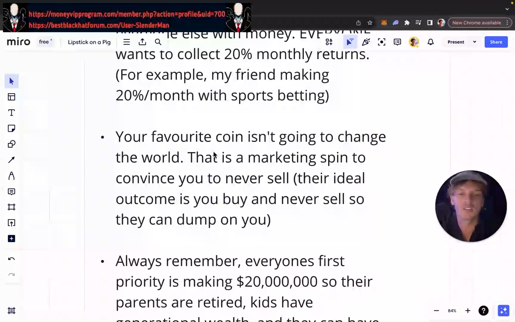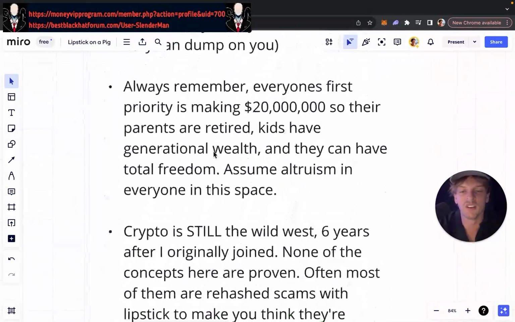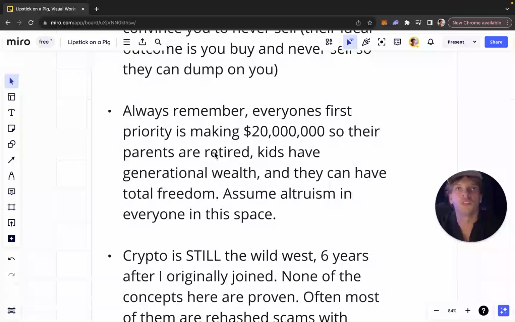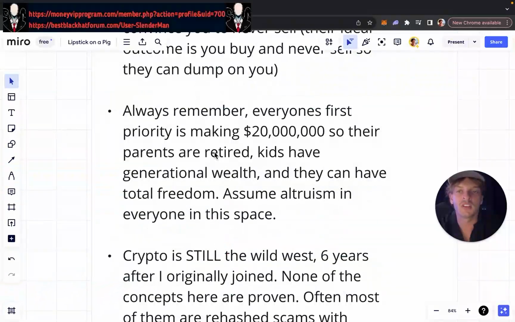So their goal is to convince you to buy, hold, and let them dump on you, and then you can go and sell later when it's worth zero, right? And always remember, everyone's first priority is making $20 million, so their parents are retired, kids have generational wealth, and they can have total freedom. Every single person on the planet wants to be rich. You need to understand that you can't assume altruism with anyone in crypto, right?